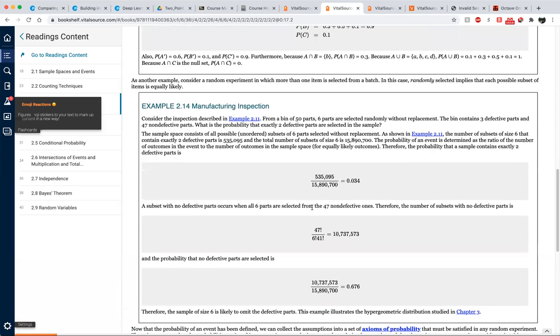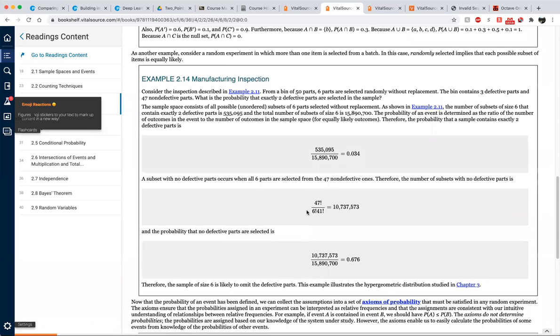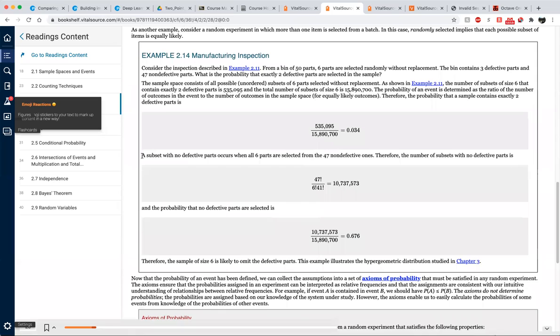Okay, so now, give me a second, and what about this? A subset with no defective parts occurs when all 6 parts are selected from the 47 non-defective ones. Therefore, the number of subsets with no defective parts is this. Give me a second. Is this the answer for the question here? I don't think so. I think I just gave additional information. Now then, give me a second.